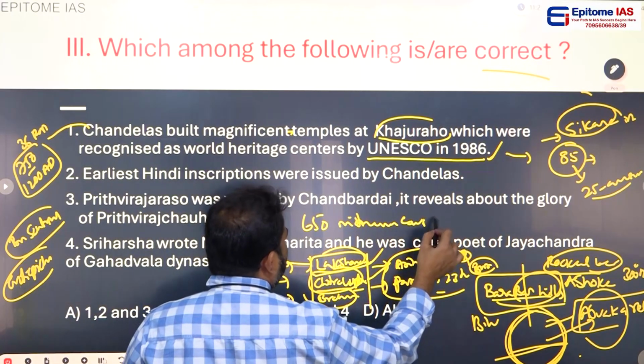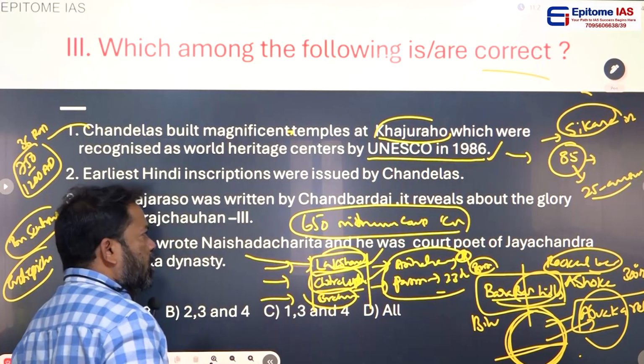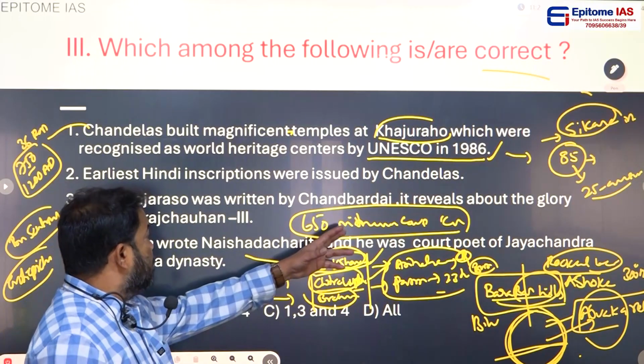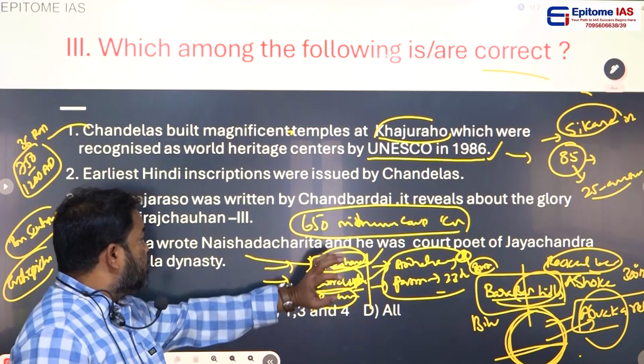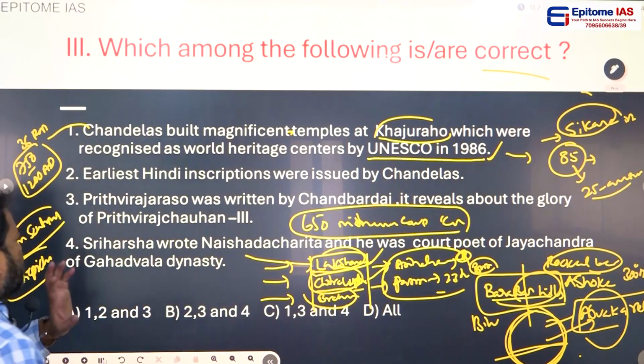I think it may be for the awareness of the people in those days. That point you have to remember: erotic pictures are called Mithuna couples.